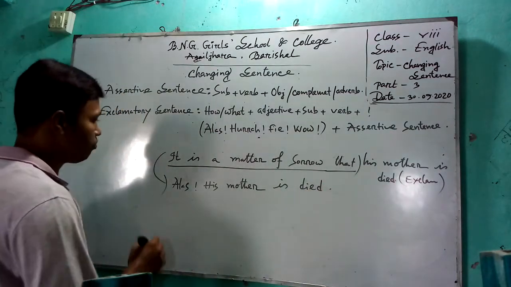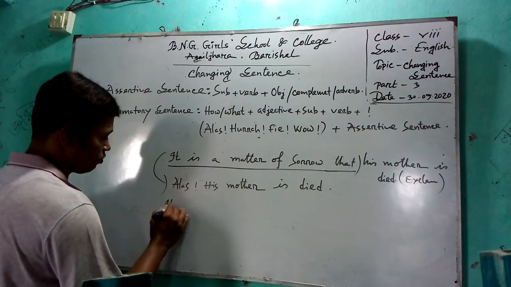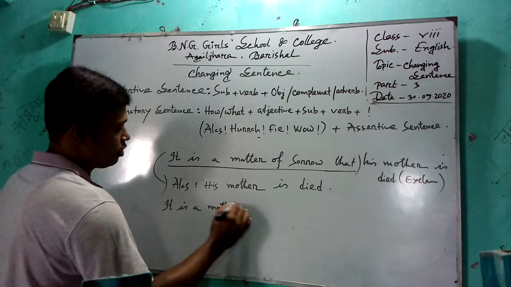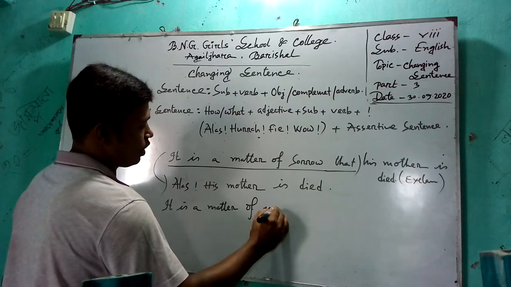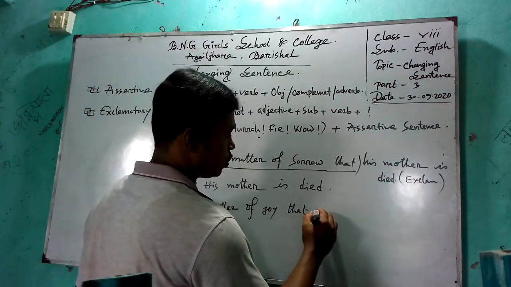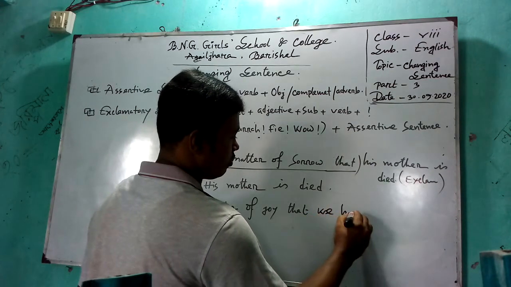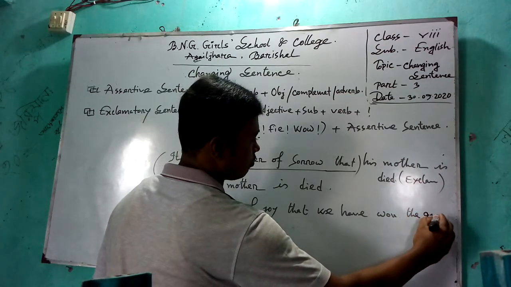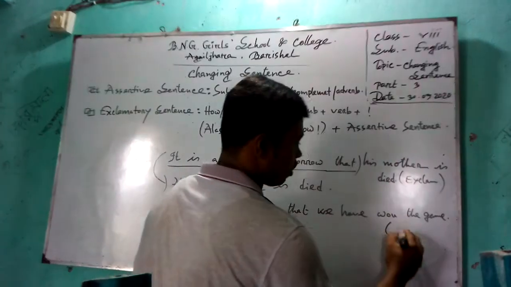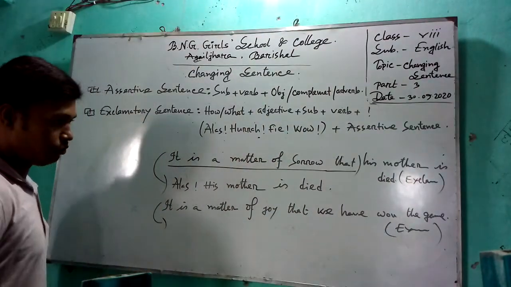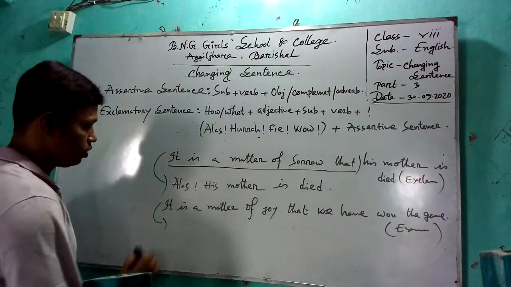Another example: it is a matter of joy that we have won the game. Exclamatory. Okay, my dear students, look at the board.